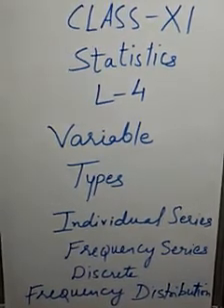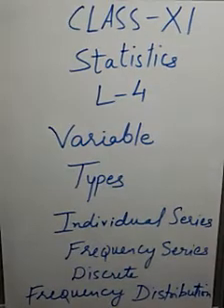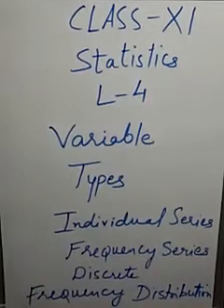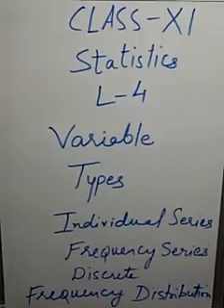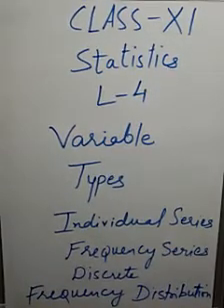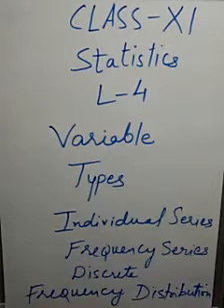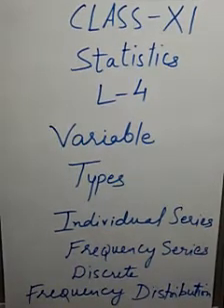A characteristic or a phenomenon which is capable of being measured and changes its value over time is called a variable. Thus, a variable refers to that quantity which is subject to change and which can be measured by some units. There are two types of variables, discrete and continuous.